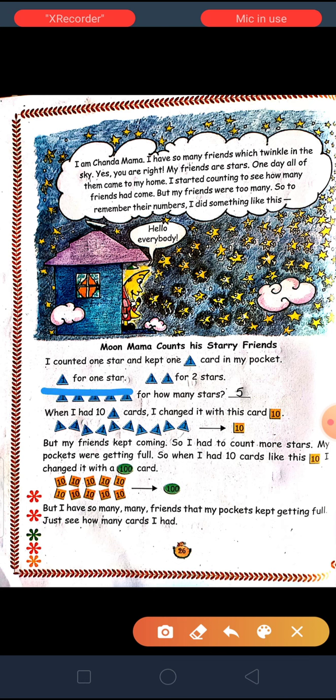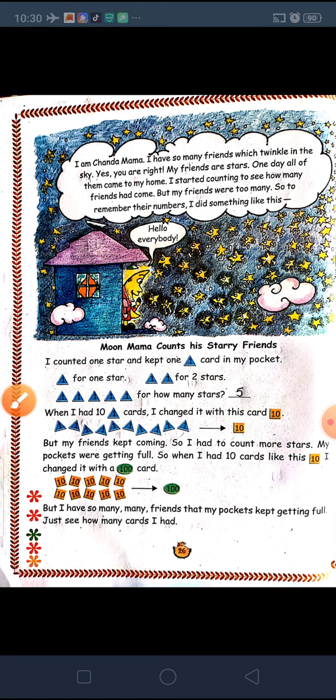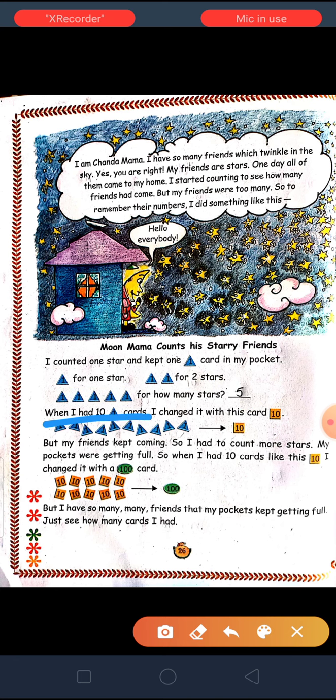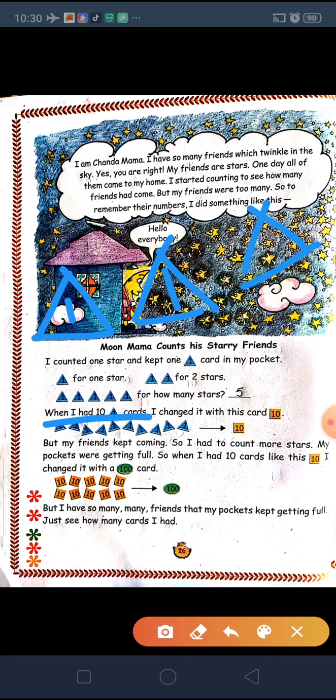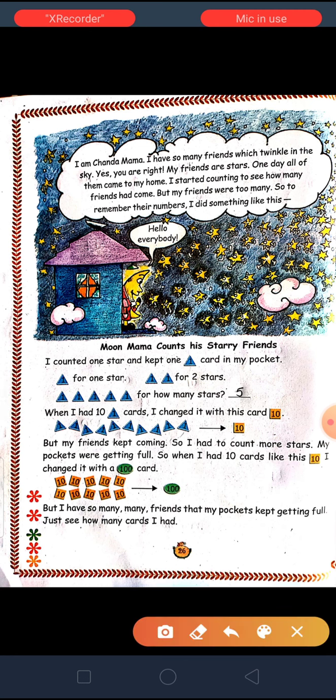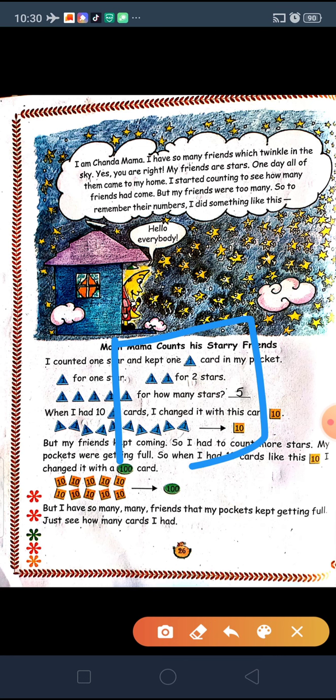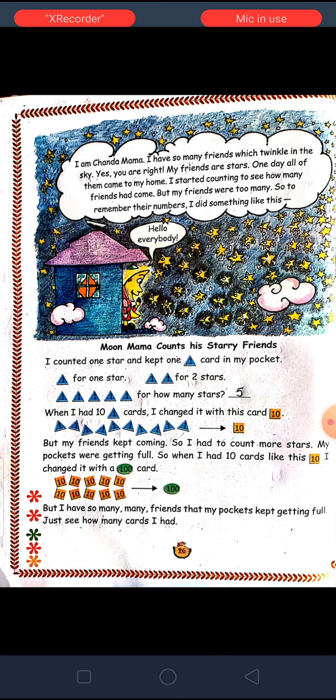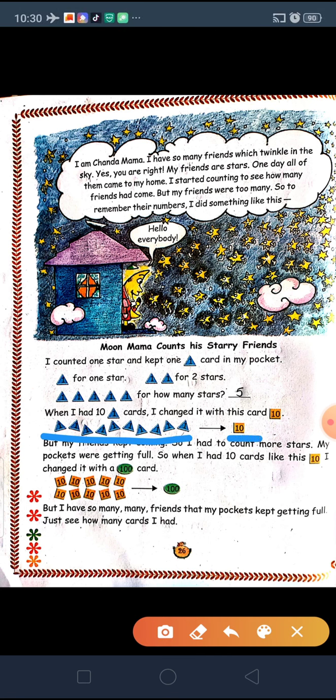So see, 1 for 1 star, 2 for 2 stars, and if 5 are there, then 5 for 5 stars. When I had 10 cards, when he collects 10 cards like this, what will he do? He will make it like this, the card of 10. As you can see here, they have written.